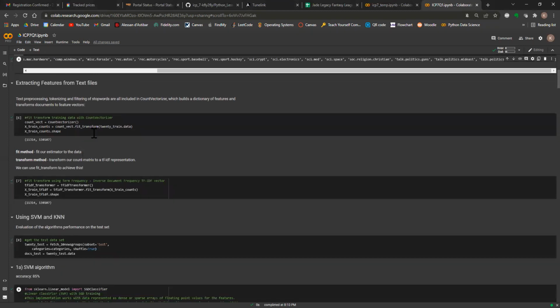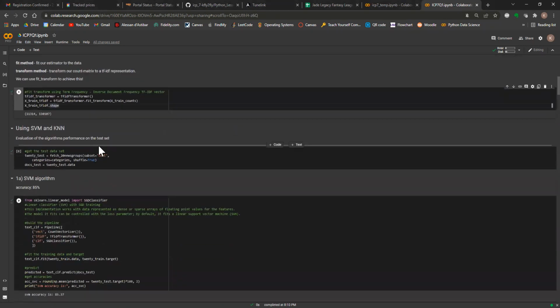And then we extracted the features from the text files using the count vectorizer. We fit and transformed using the TF-IDF transformer instead of just the TF-IDF vectorizer and then fit transform, because it did it in one go.